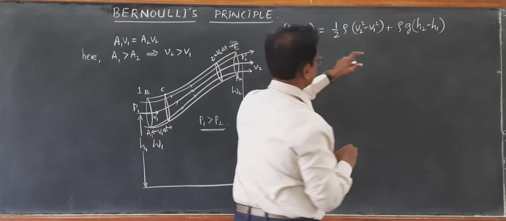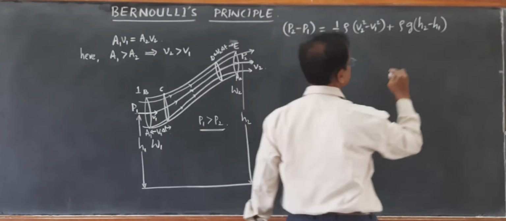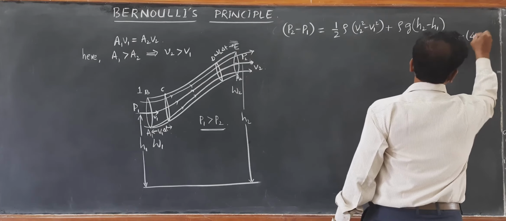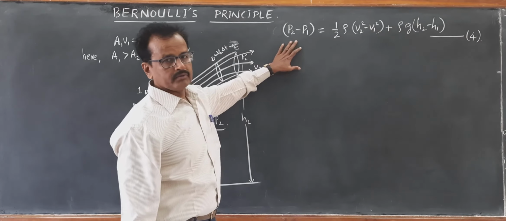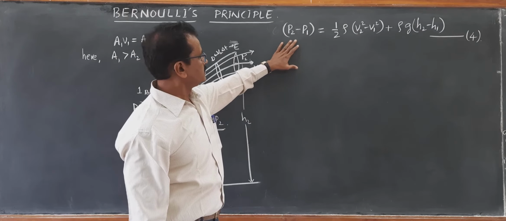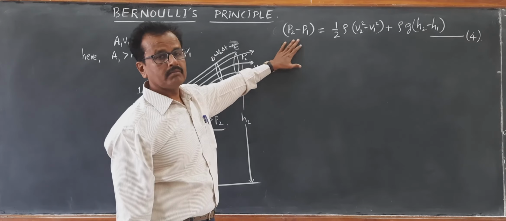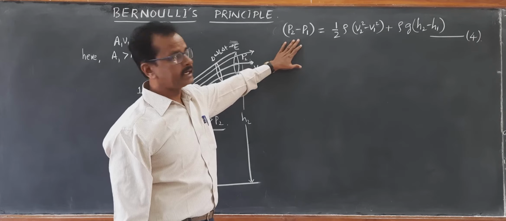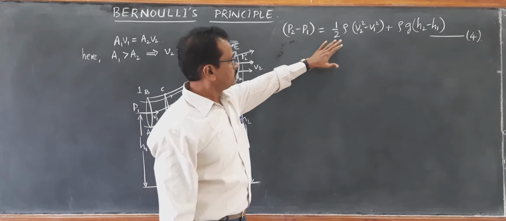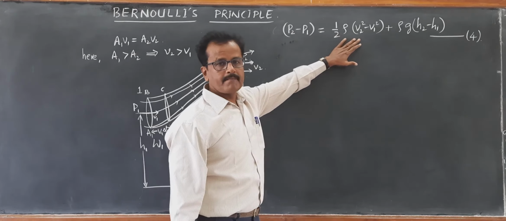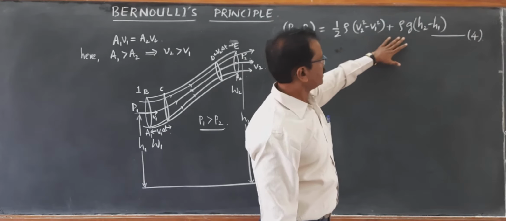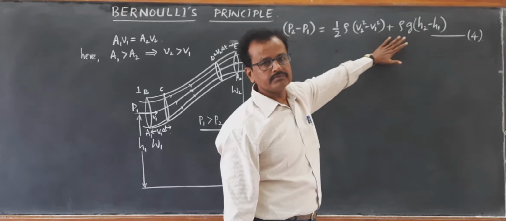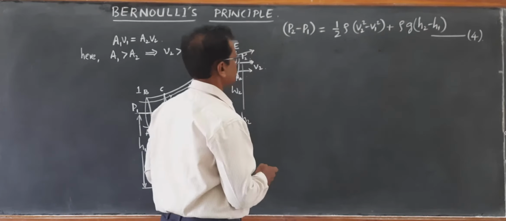So this itself is going to be called Bernoulli's equation. You can see here the work done per unit volume on the flow of fluid on the left hand side is equal to the gain in kinetic energy per unit volume and gain in potential energy per unit volume. This is how we can write Bernoulli's principle.